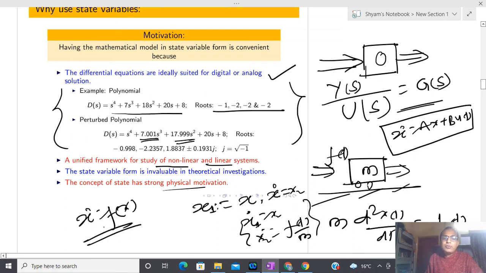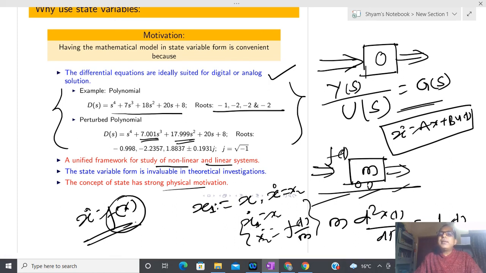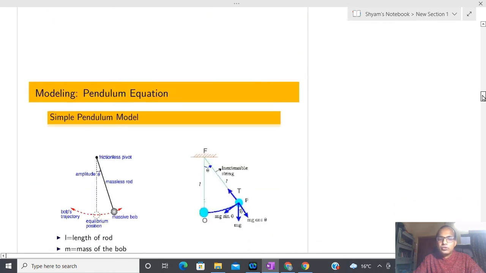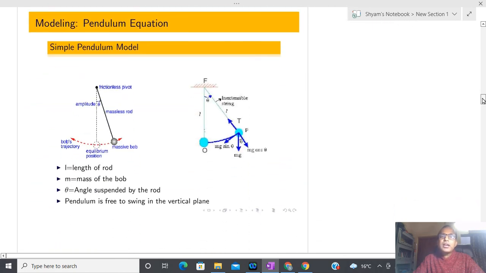Suppose this is the differential equation, so if I know the initial condition x(t0), and x dot, meaning this differential equation, then I am able to predict the future value. That motivation is exactly the same as Newtonian or classical physics. Does anyone have confusion till now? Sometimes it might be possible that whatever points I have discussed become clearer once I proceed through this course. Now let us come to some more examples.